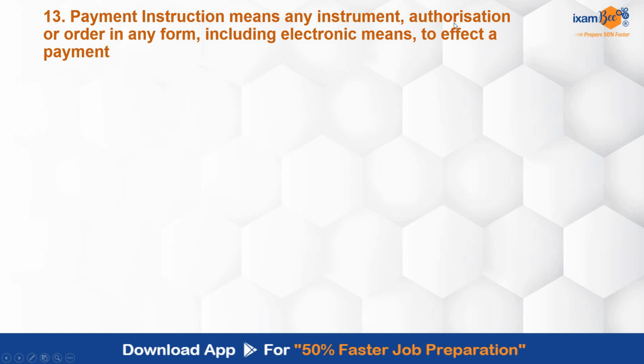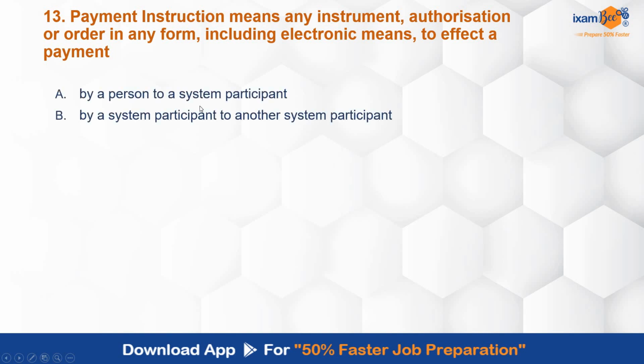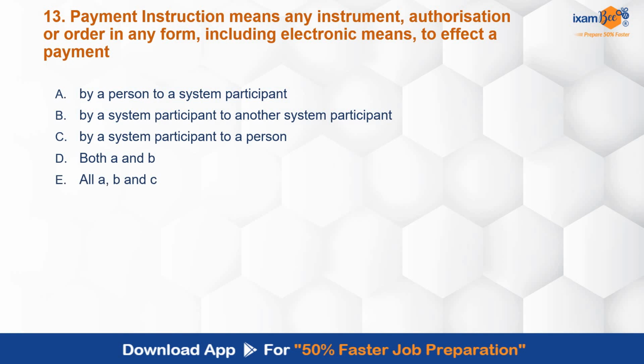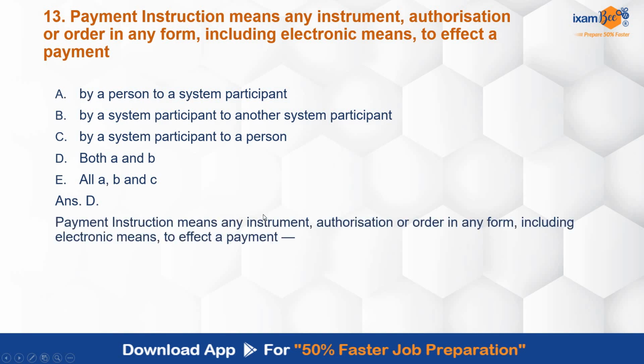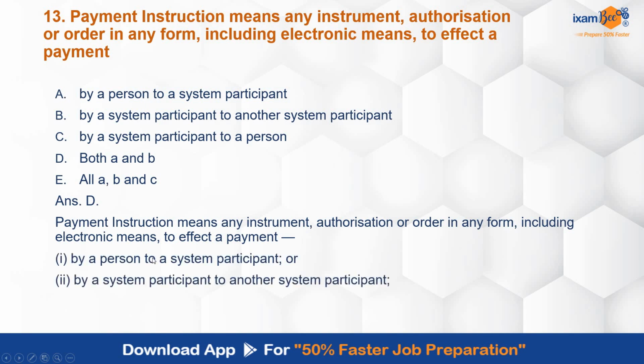Payment instruction means an instrument, authorization or order in any form including electronic means to effect a payment by a person to a system participant, by a system participant to another system participant, to a person, both A and B, all A, B and C. Again, if we apply simple logic, we can answer this that A and B will be covered over here, by a person to a system participant and by a system participant to another system participant. Payment instructions, what are these? Instrument, authorization, order in any form, including electronic means also to effect a payment. In that they have covered these two categories clearly.